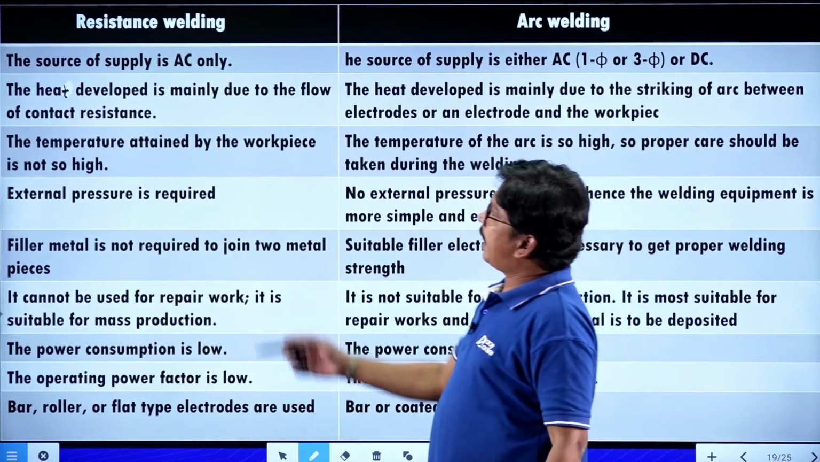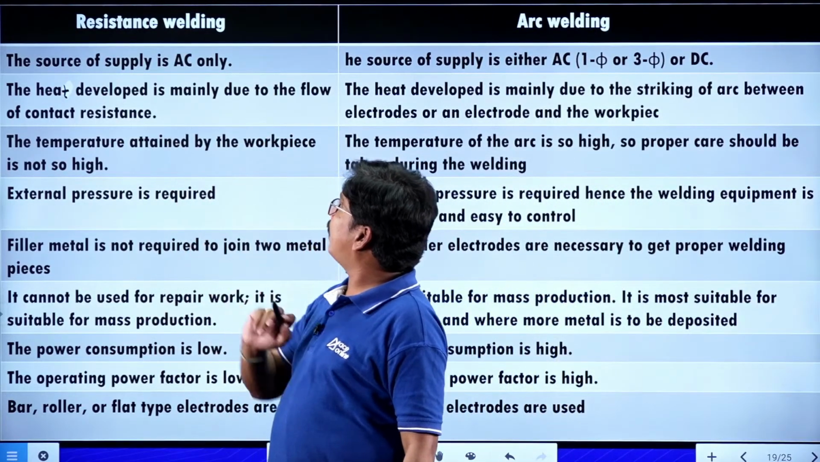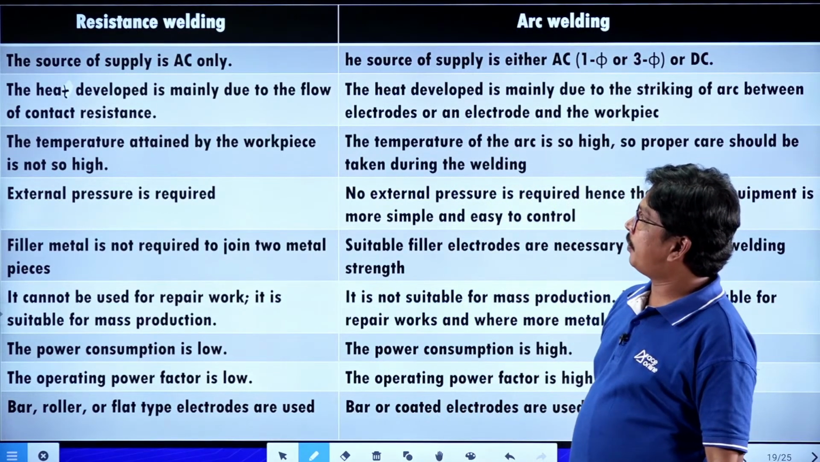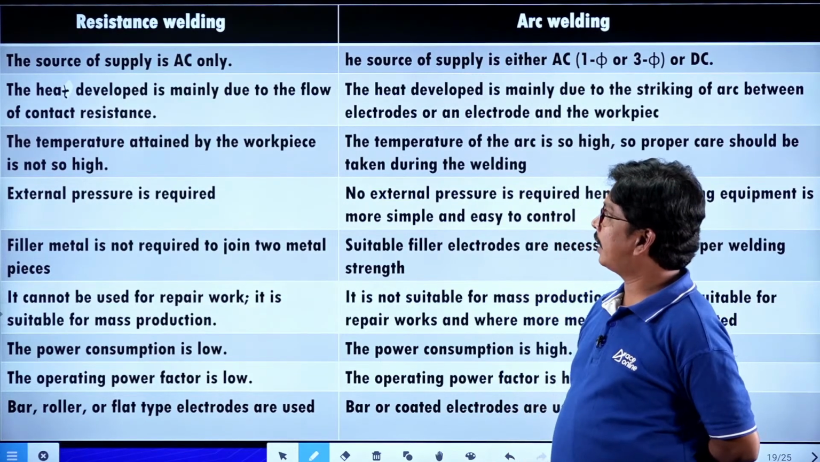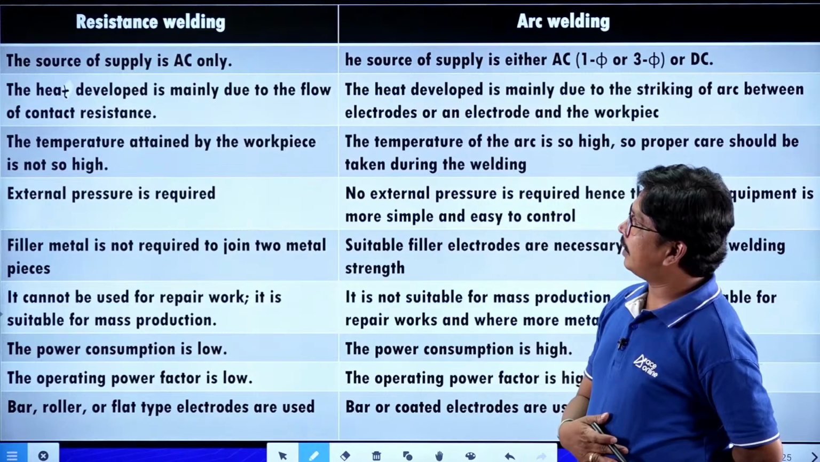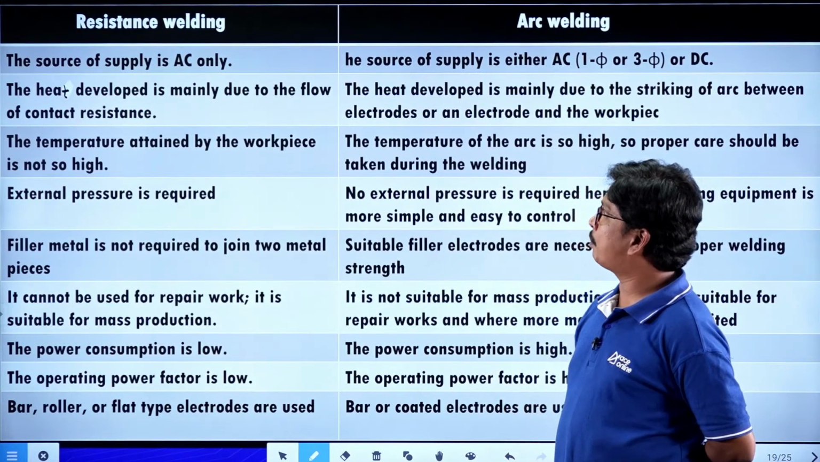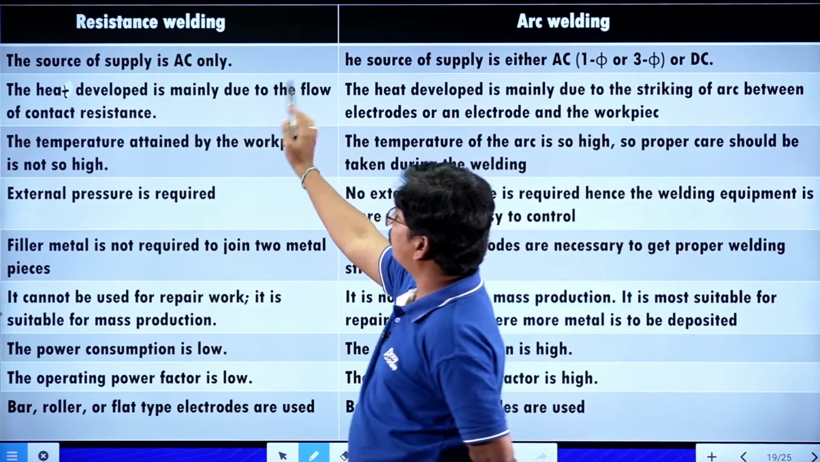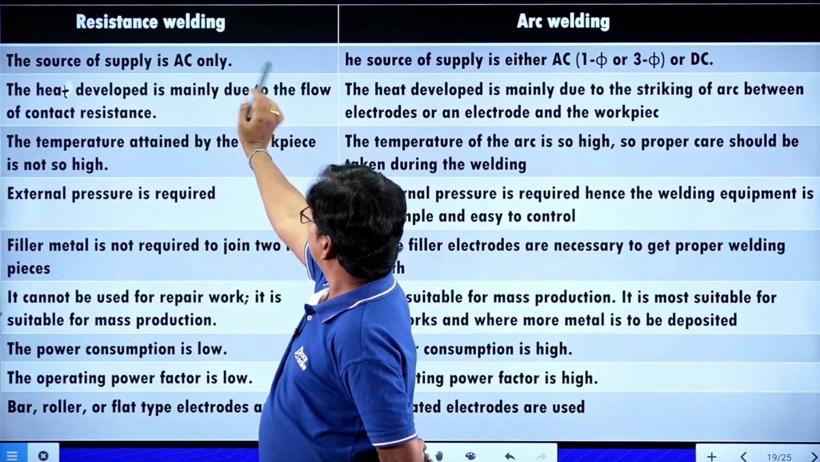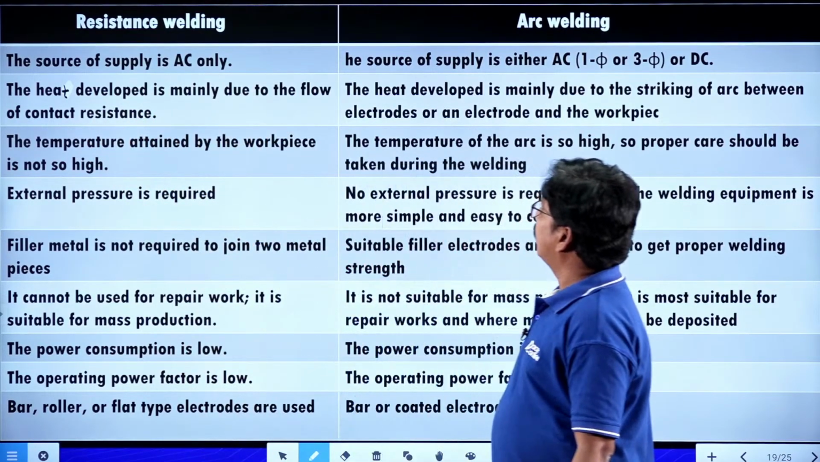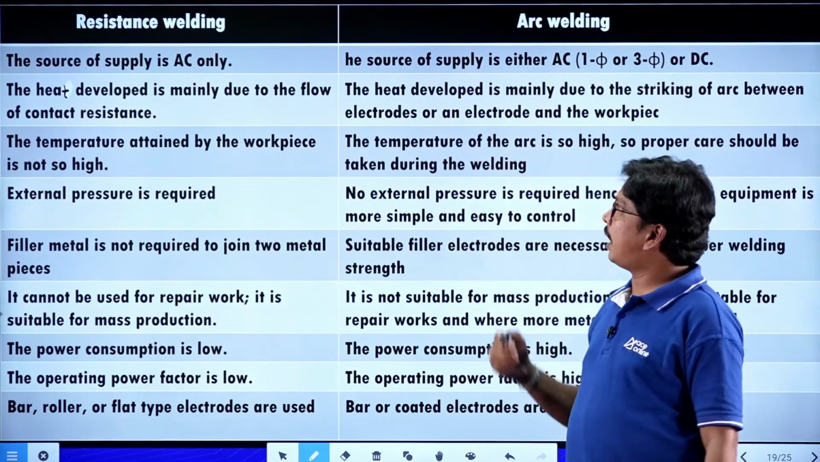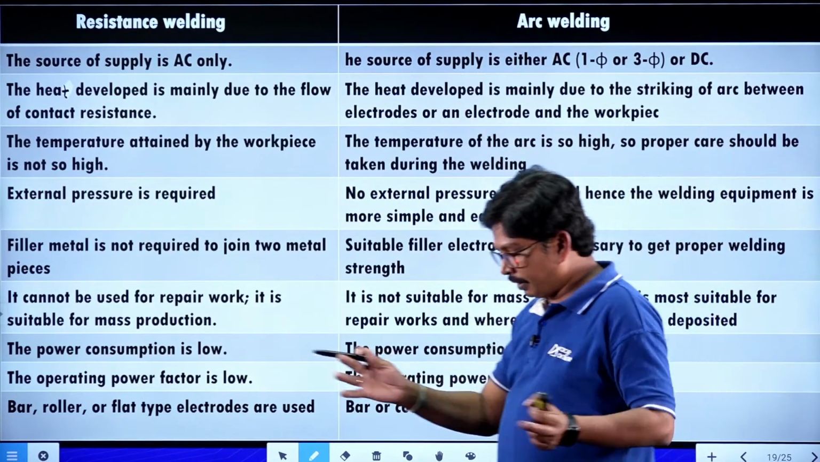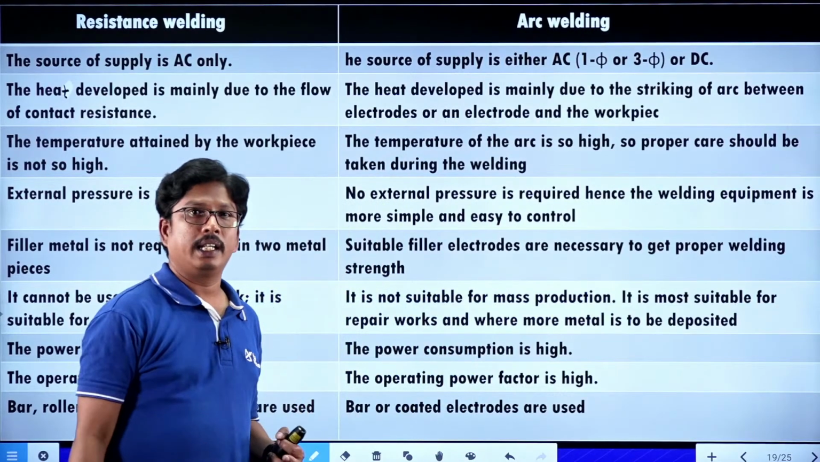Now, in resistance welding, the heat developed is mainly due to the flow of current through contact resistance, right? So how is heat developed in resistance welding? It is mainly due to the flow of current through contact resistance. Whereas in arc welding, the heat developed is mainly due to the striking of an arc between the electrodes. So between the two electrodes, when the arc strikes, the heat develops.